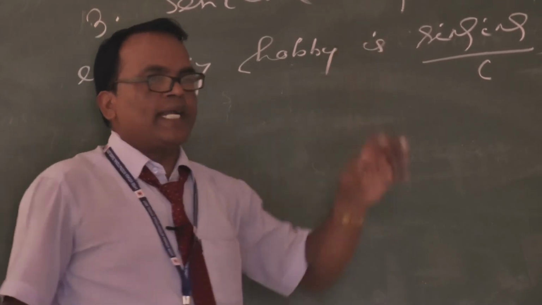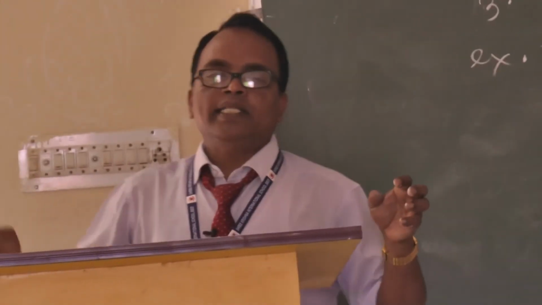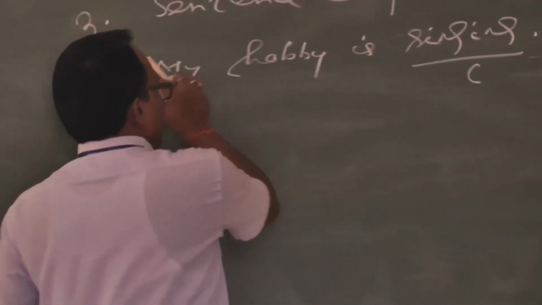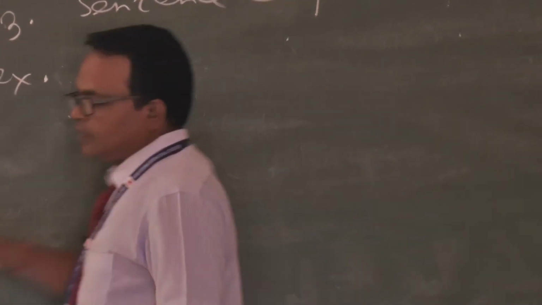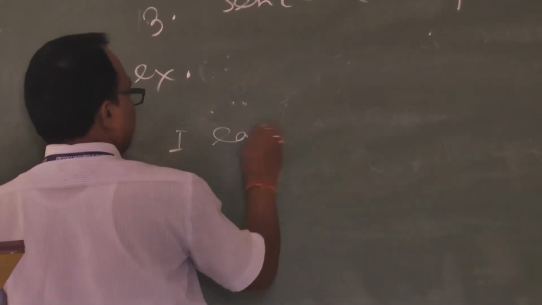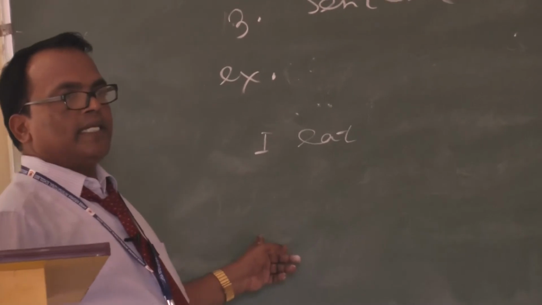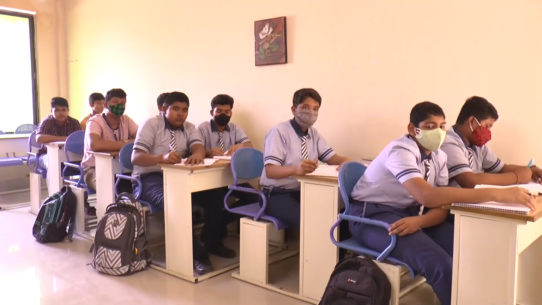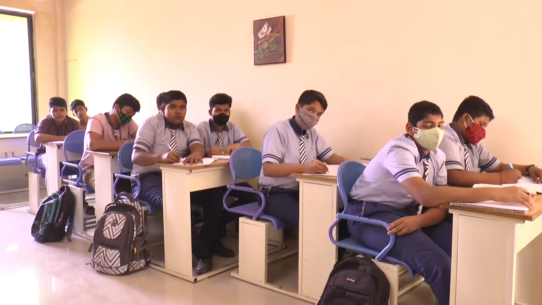Complement means a word or a group of words that completes a sentence. How can we call it a complement? Again, I am giving one example here. You see, I eat. Sentence not complete. No object is there, no complement is there.